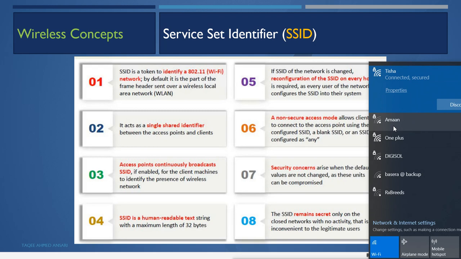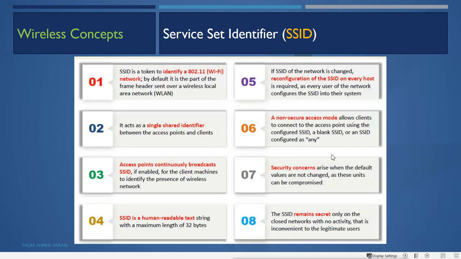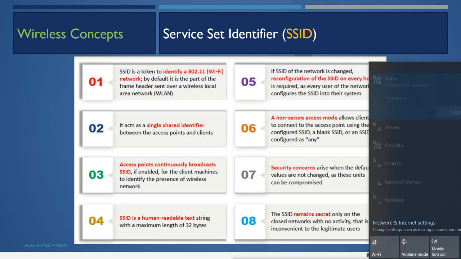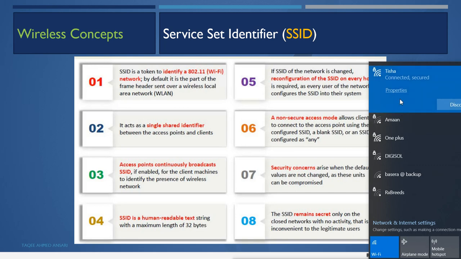For example, when I see these networks here, and if I want to connect to this network, I click here and say connect. My device will send a request to that AP by using that SSID, because within the range I can see all the other SSIDs also. Other networks are also available. So if I want to connect to this one, my device will send the request to all these devices.